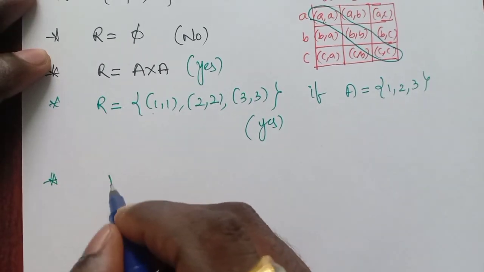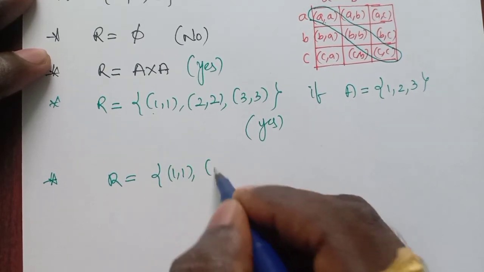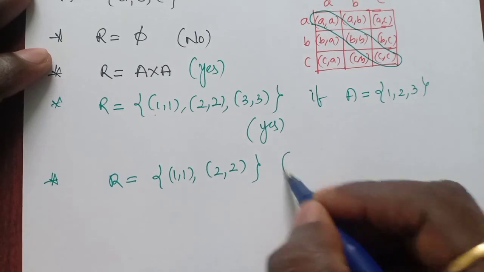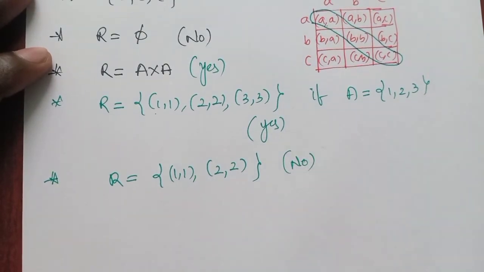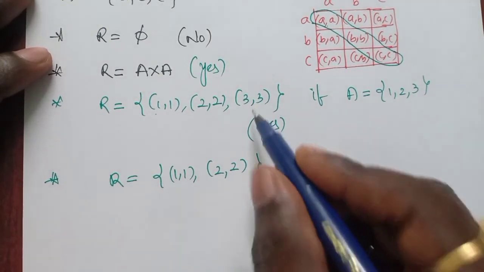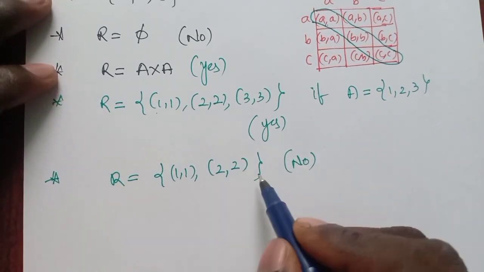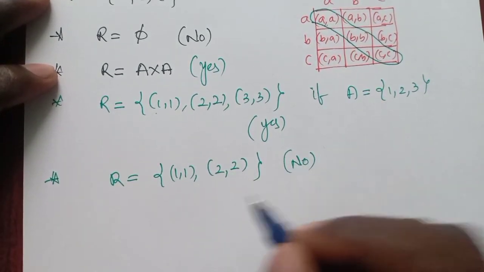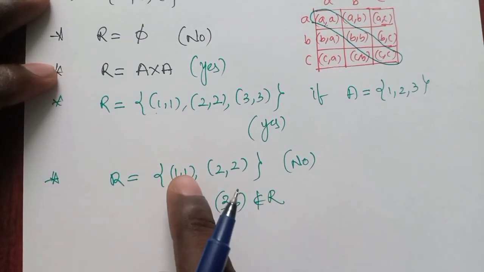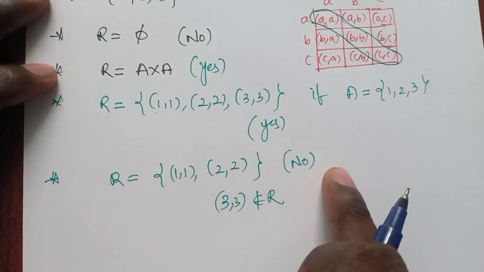Now R equals {(1, 1), (2, 2)} only. Clearly it is not reflexive. Why? Because of the third element, which is (3, 3). If it is reflexive, all the diagonal elements must be present in the relation. But here, this relation does not contain (3, 3). Which means that it is not said to be a reflexive relation.